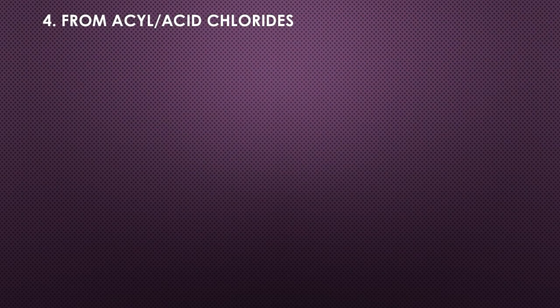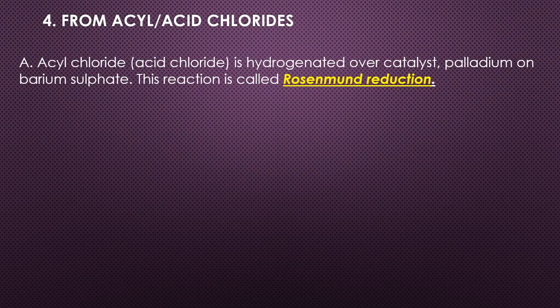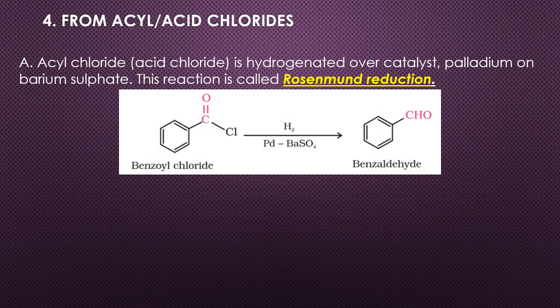Fourth method to obtain aldehydes or ketones is from acyl or acid chlorides. Acyl chloride is hydrogenated over catalyst palladium on barium sulfate. This is very important as this reaction is called Rosenmund reduction reaction, where benzoyl chloride undergoes reduction reaction to produce benzaldehyde.